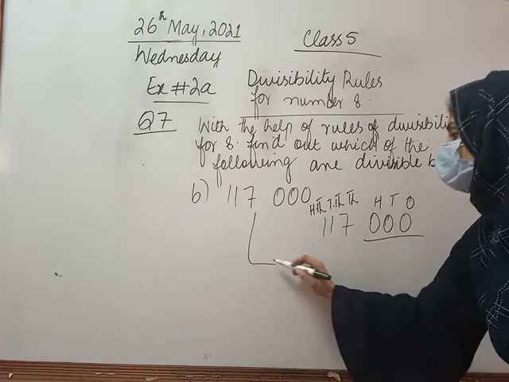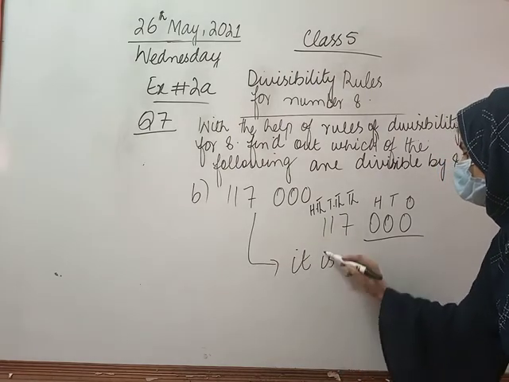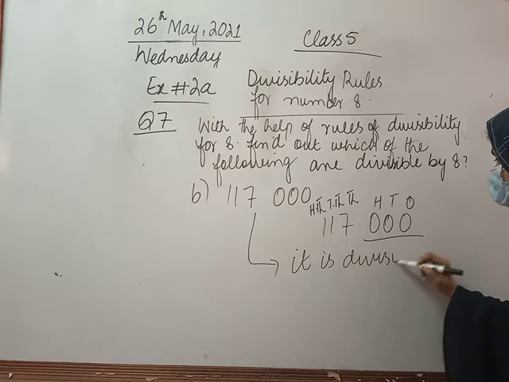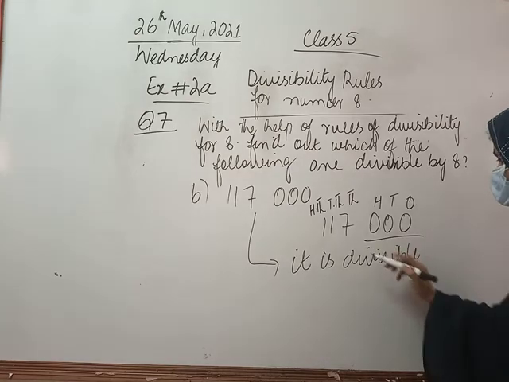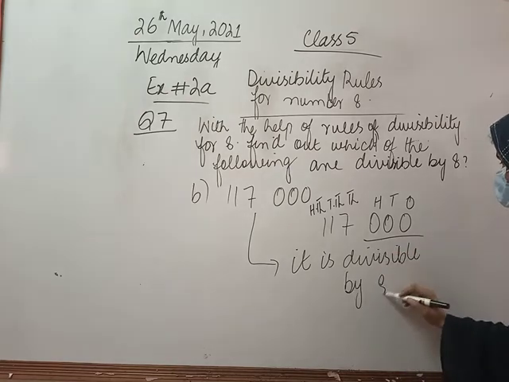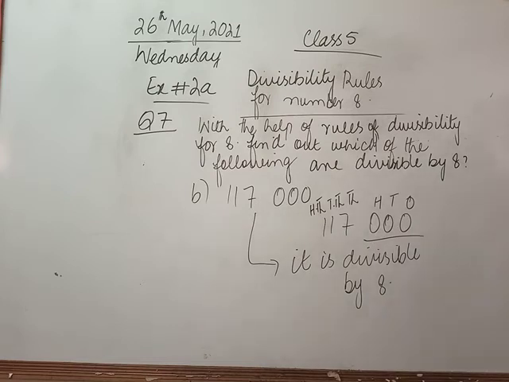So we will simply write it is divisible by 8. Is it clear to all of you?